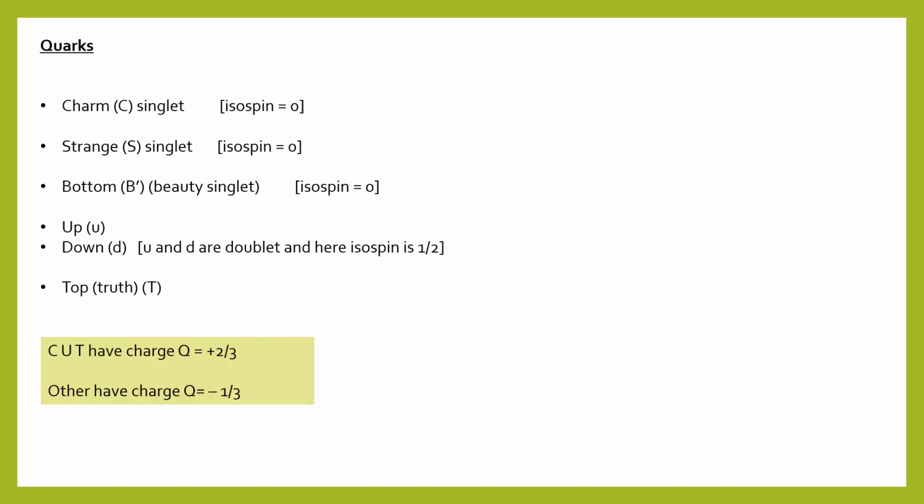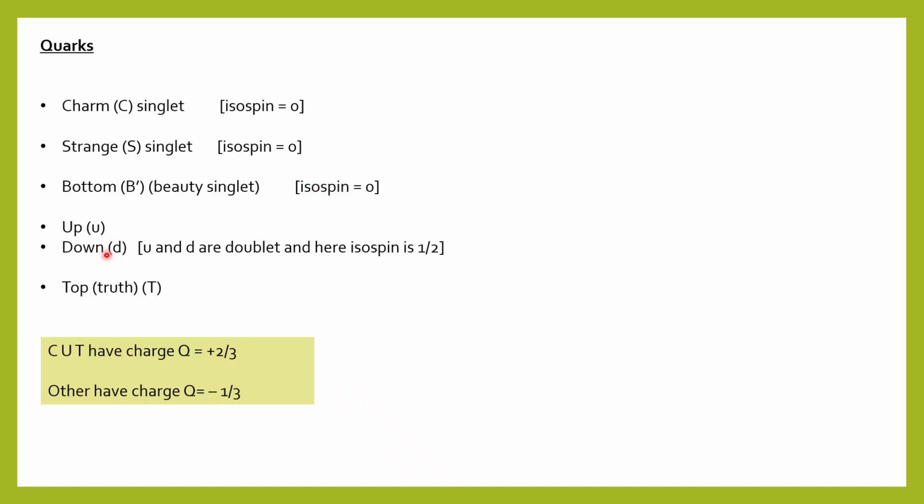Then quarks. As I said, charm, strange, bottom, all of these are quarks. So we basically have 6 types of quarks. First of all, the charm, which represents the charmness. This is a singlet particle, the only particle, so the isospin is 0 here. Then strange. This is also a singlet, and the isospin is 0. Then bottom, B dash or beauty, a singlet. Here the isospin is 0.